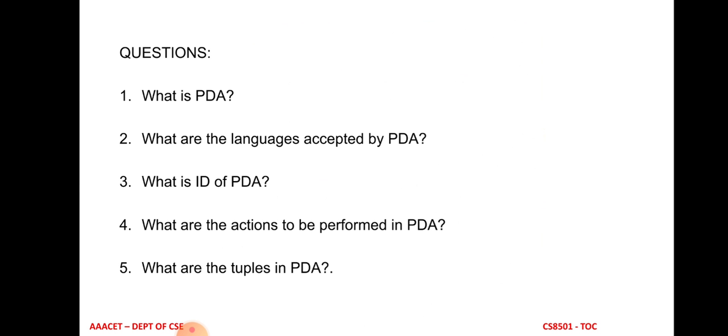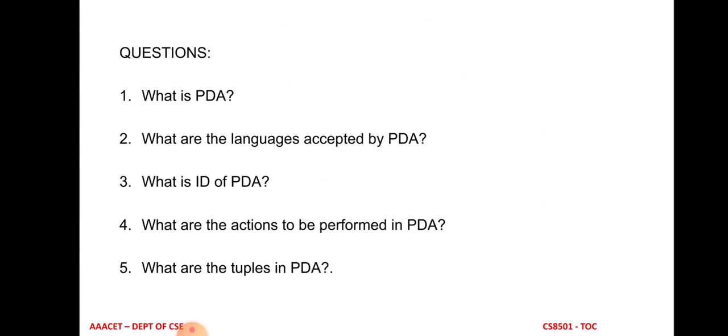The language accepted by final state means we don't need to empty the stack. By default the stack has the element z naught, so acceptance by final state means the transition functions use q comma z naught, with z naught as one of the stack elements. If the language is accepted by empty stack, we have to remove all the elements from the stack after reaching the final state. So q comma epsilon: q may be the final state, but epsilon indicates there is no symbol in the stack.